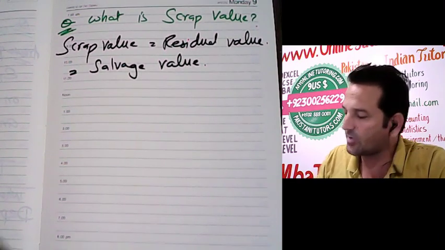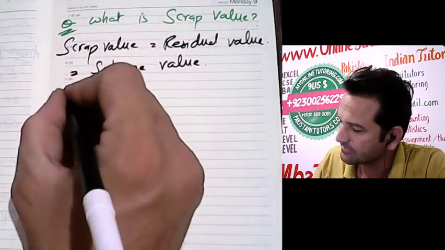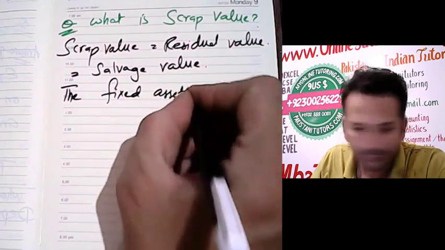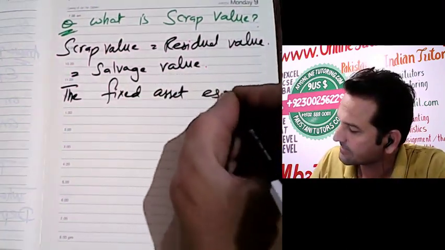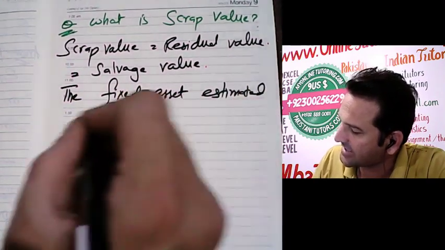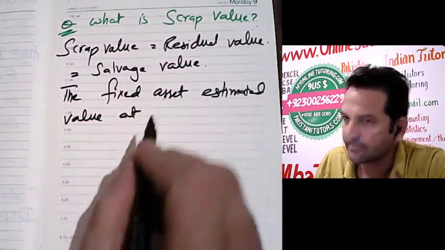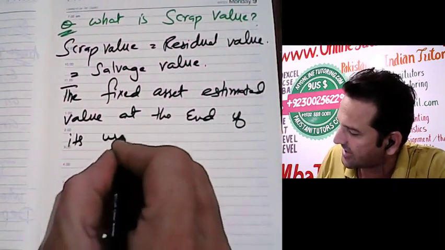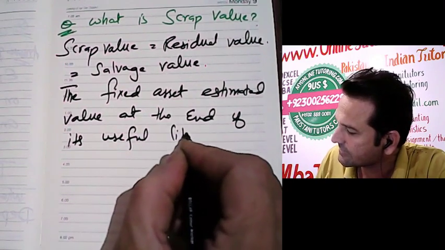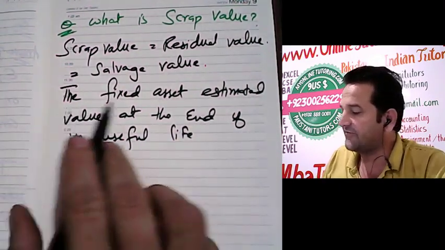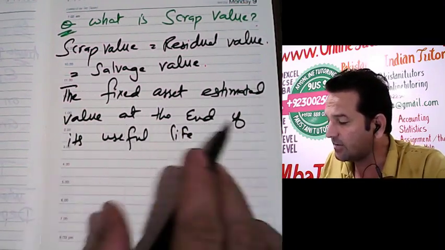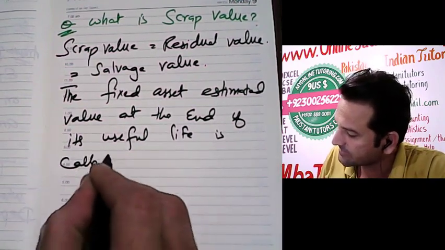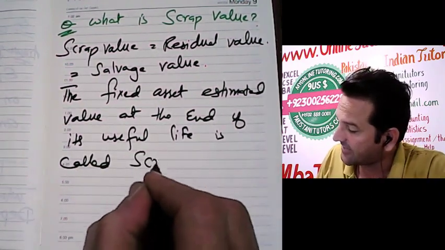So now what is the definition of this? The fixed asset's estimated value at the end of its useful life is known as scrap value.